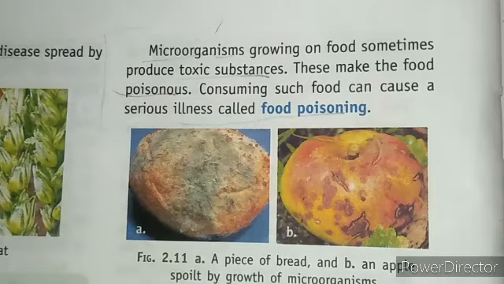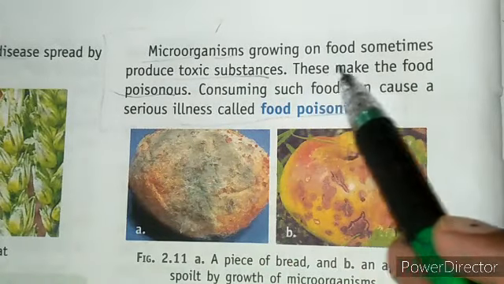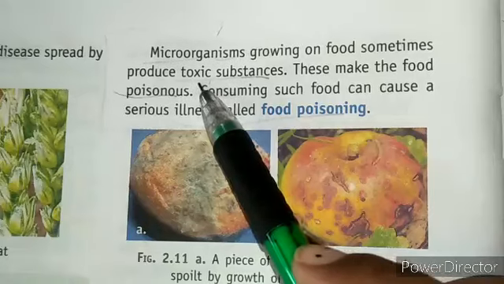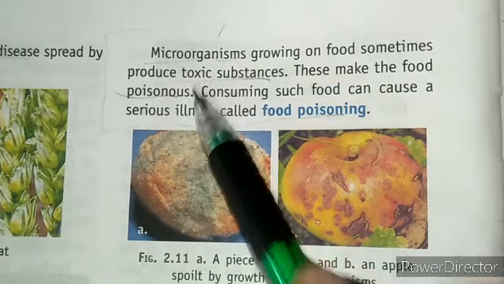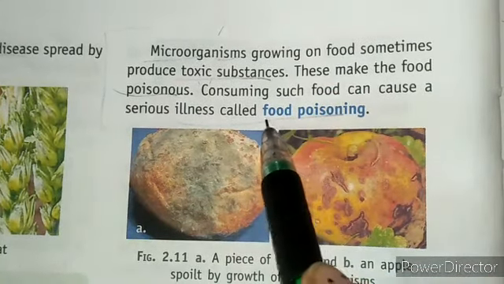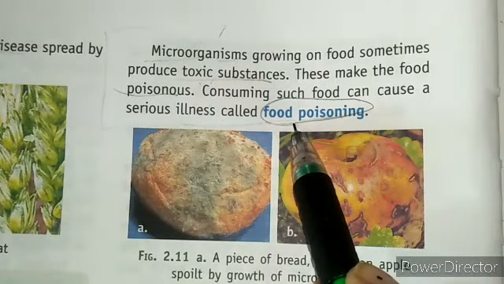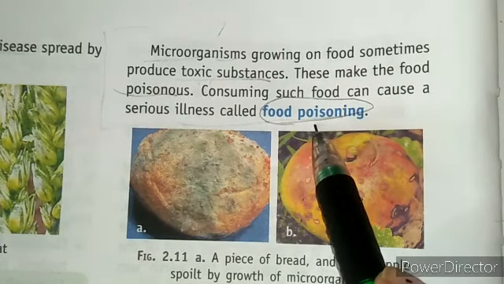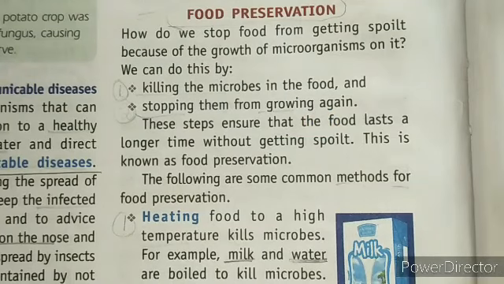Even microorganisms growing on food sometimes produce toxic substances, and these toxic substances poison our food. This is known as food poisoning. If we take these food items, we can suffer from this disease, food poisoning.